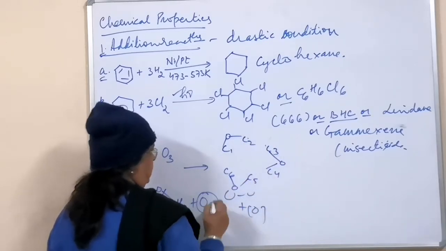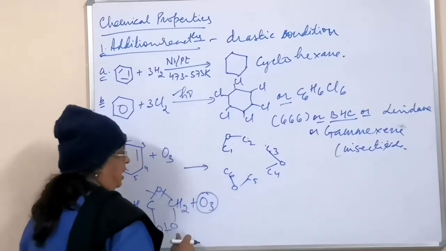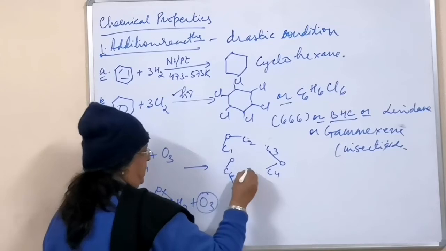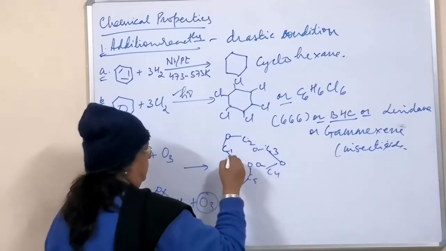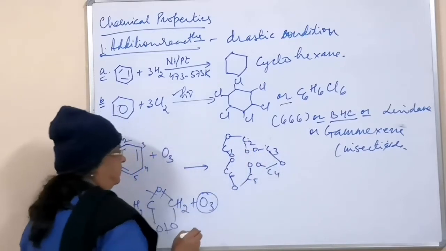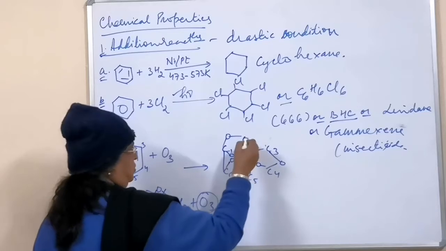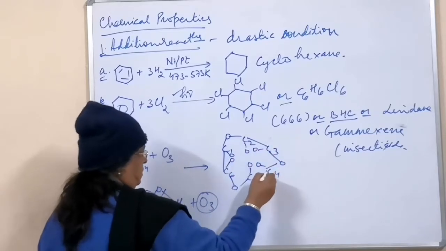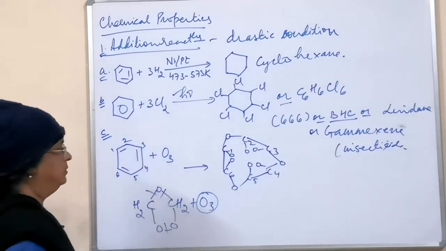To every alternate carbon you link 2 oxygen between the 2 carbons. And with every carbon atom you attach oxygen. Then the remaining carbons which are not attached, you link them, C4, C5. This way the ring will be formed.